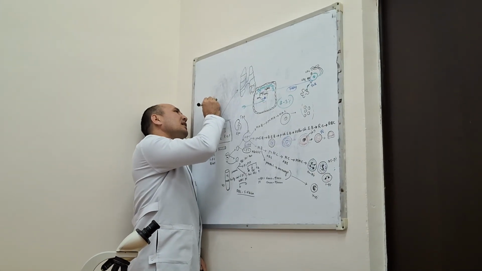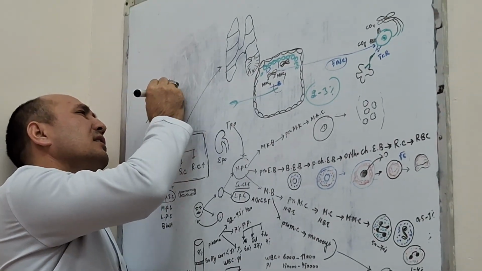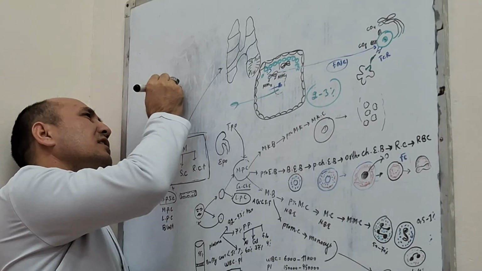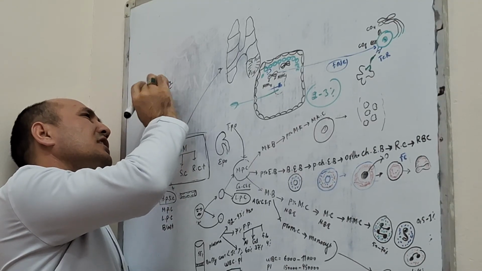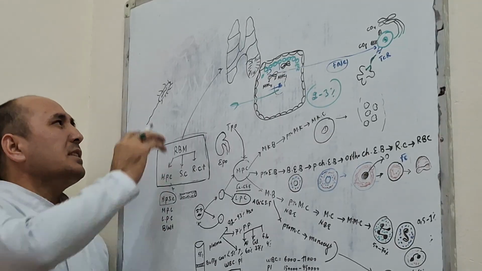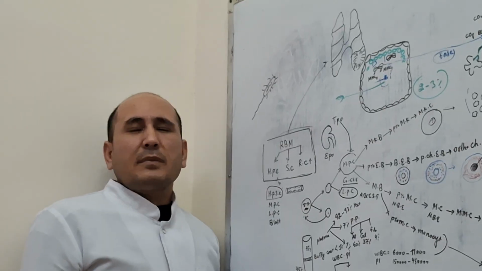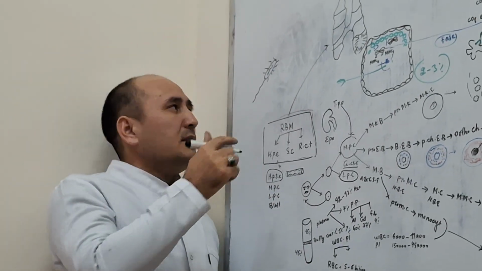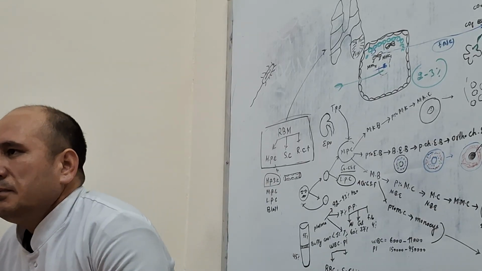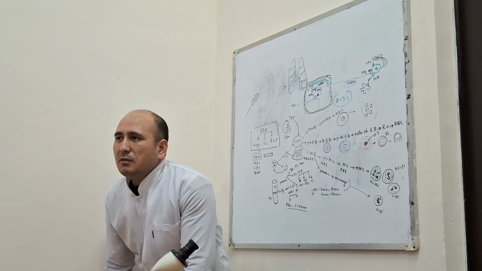For example, what is this structure? This structure is called a microbe, for example a bacteria. If you eat something with bacteria, this bacteria in your GIT system, in the mucosal layer of the GIT system, enters your tissue.